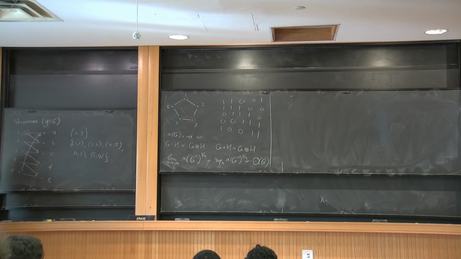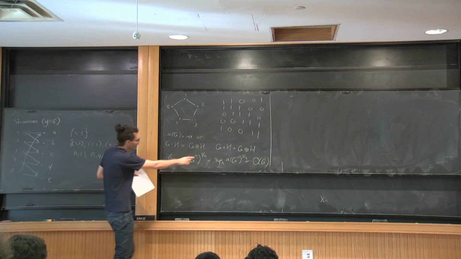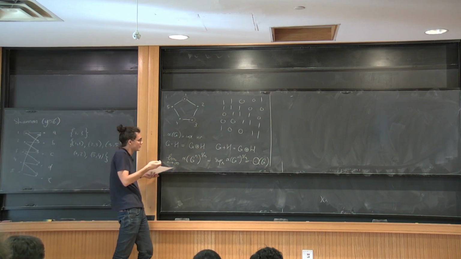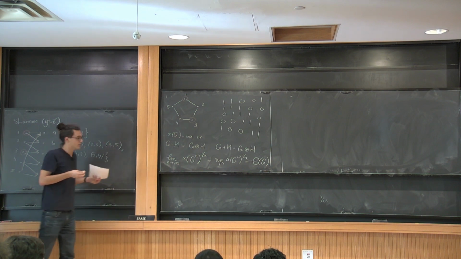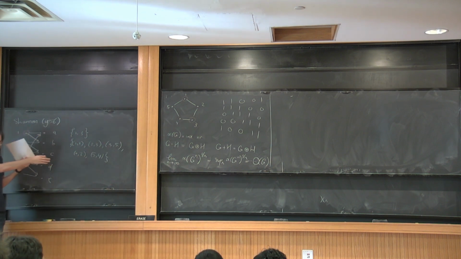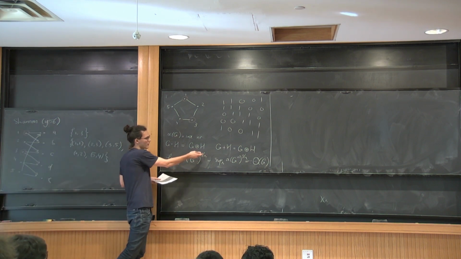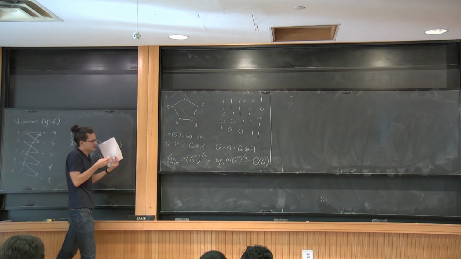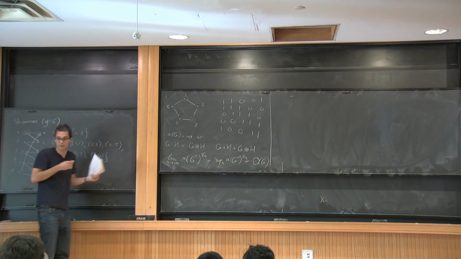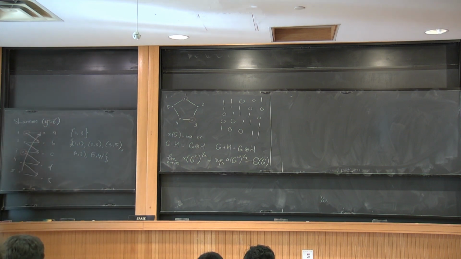Okay, so the goal is to understand the Shannon capacity, and the Shannon capacity tells us the amount of information we can send over our channel, such that the receiver can, without error, see what we were trying to send, and we normalize it in a way that we look at it as if we are using the channel infinitely many times.